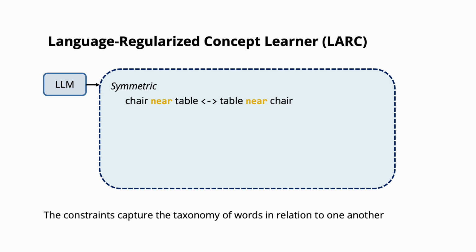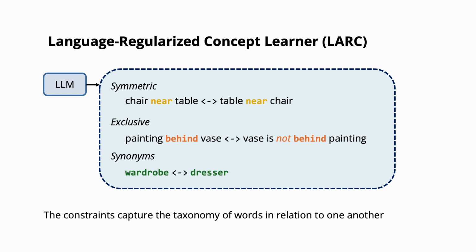For example, that the chair near the table indicates that the table is near the chair. Or that the painting behind a vase indicates that the vase is not behind the painting. Or that wardrobe and dresser are visually similar and synonymous.